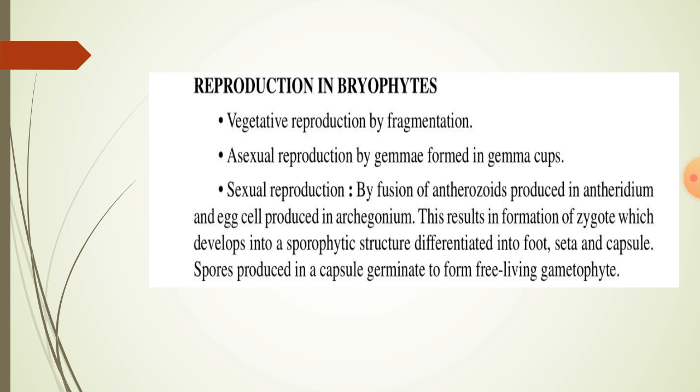Reproduction in bryophytes. Vegetative reproduction is by fragmentation. Asexual reproduction is by gemmae formed in gemma cups. Sexual reproduction is by fusion of antherozoids produced in the antheridium and the egg cell produced in the archegonium. This results in the formation of a zygote which develops into a sporophytic structure differentiated into foot, seta and capsule. Spores produced in the capsule germinate to form a free-living gametophyte.